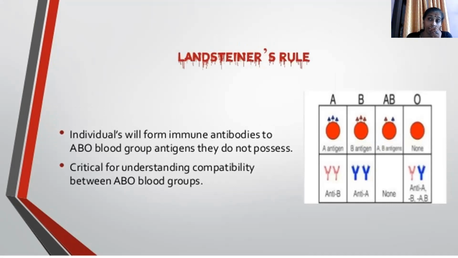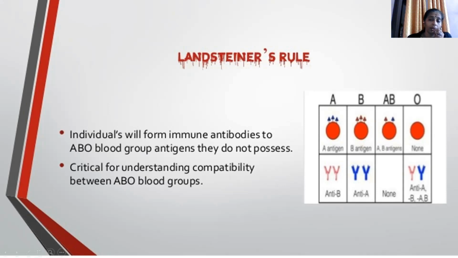Every individual should have a blood grouping done because of the antibodies to ABO antigens, which they do not possess. So it is very critical to understand the compatibility between ABO blood groups. And as we all know, we have at least four blood groups: A, B, AB, and O.